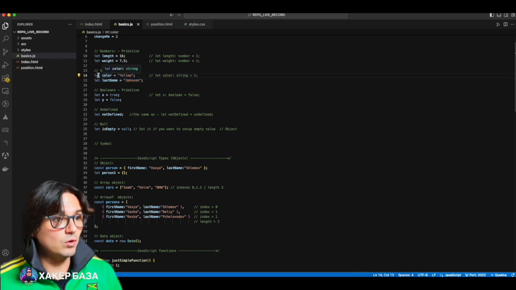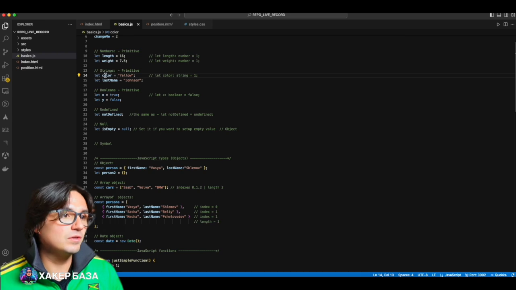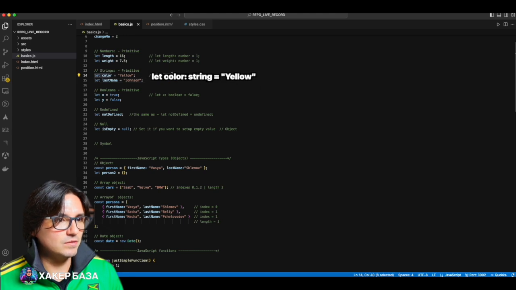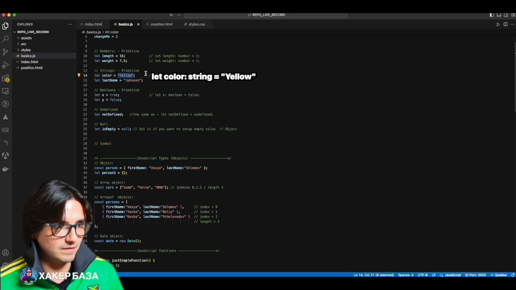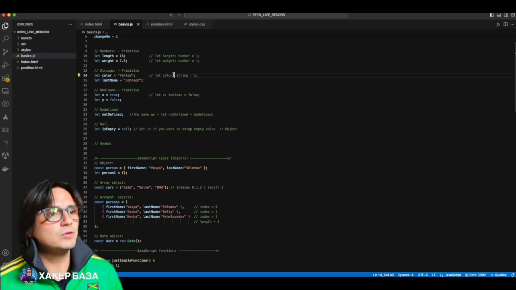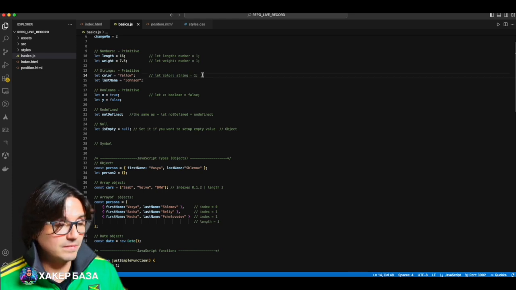For example, a post. Let's say we declared a variable using let color equals yellow. In a normal programming language, we would declare it like this: color, for example, :string, and this is called explicit typing. In JavaScript, there is dynamic typing, meaning it doesn't care. You can assign 12 here, then switch back to a string, anything. It dynamically understands what you want to assign to it. In other programming languages, you need to explicitly specify the type. This is for your basic understanding.